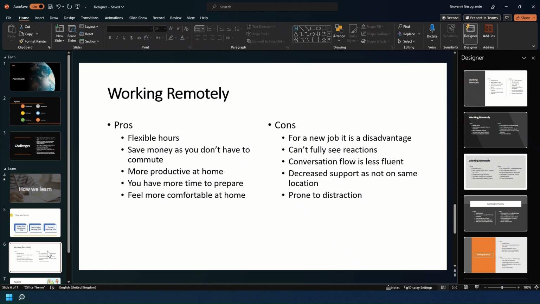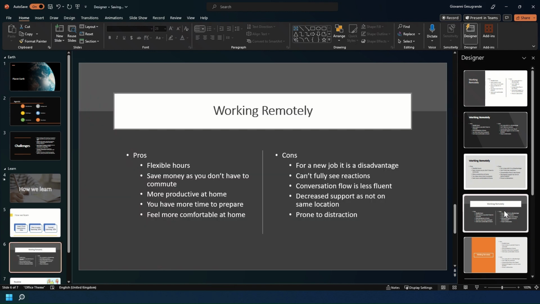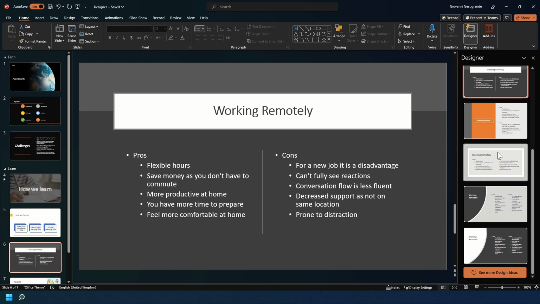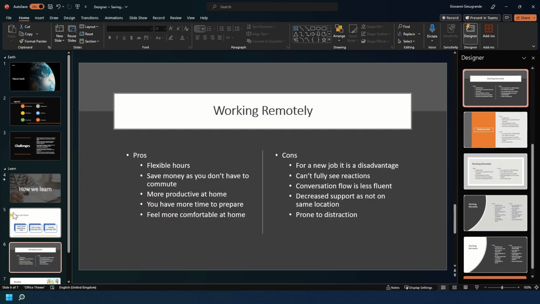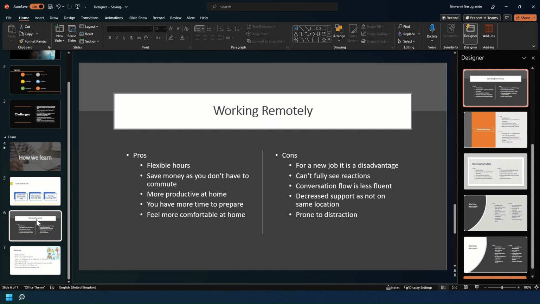Now, this one's a bit more of an interesting one because it's got pros and cons on the slide. As you see, it's done a very good job in finding some potential design ideas that we might want to work with, such as this, the title in bold at the top, centralized, and having a split in between your pros and cons. Or you can see there are other arrangements we have here, such as pros on one side, cons on the other, but that is just a suggestion. And let's say I'm happy with this one, I can leave it as that as well.